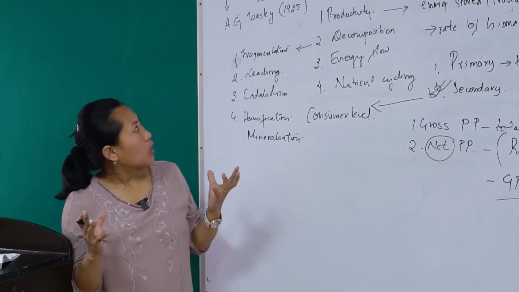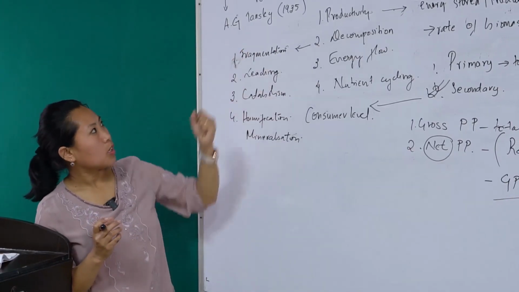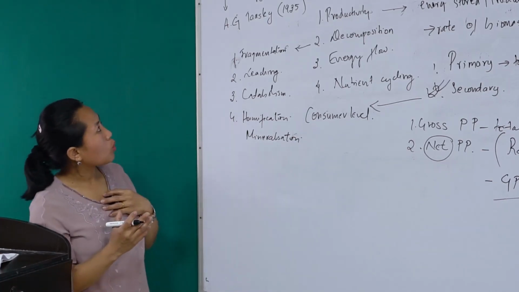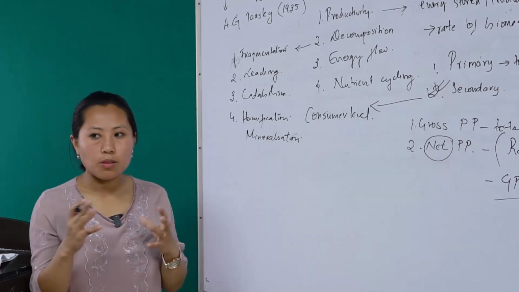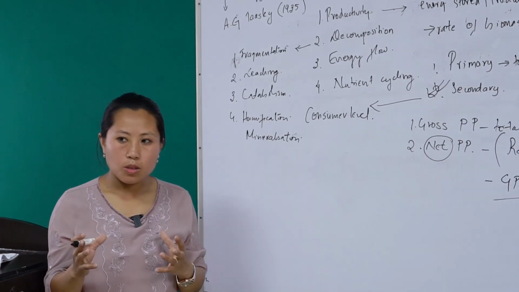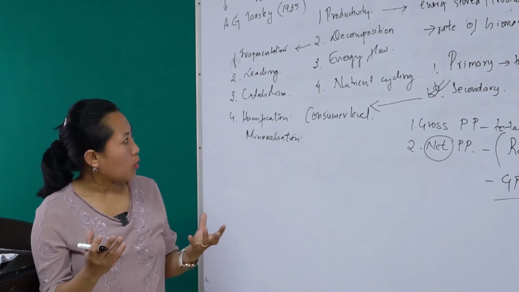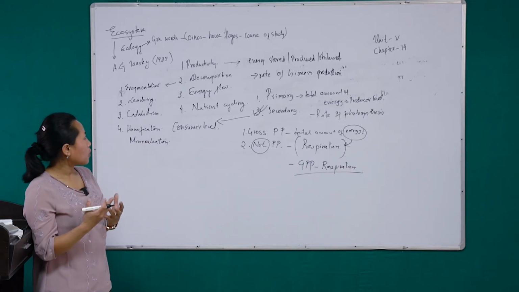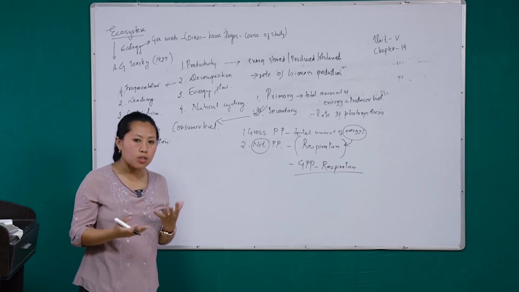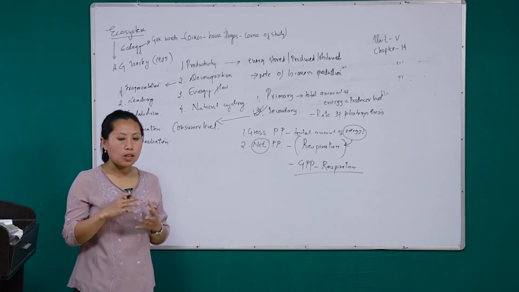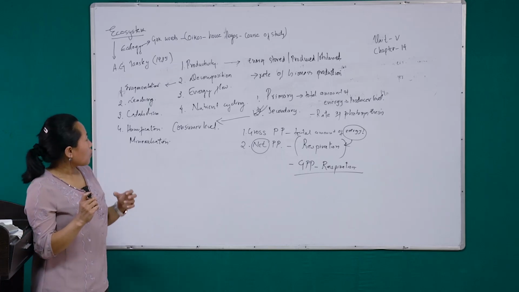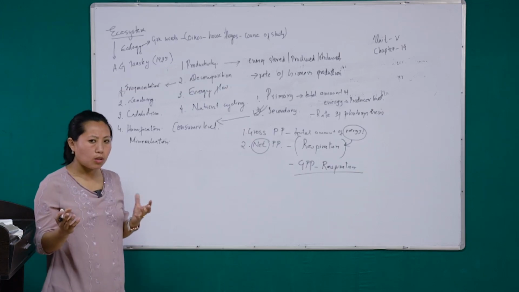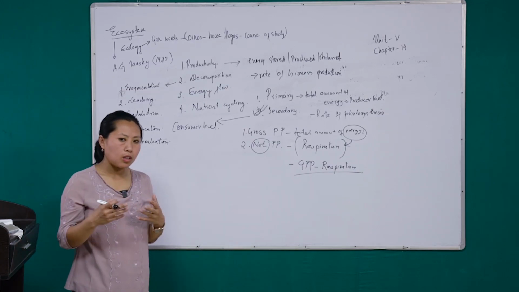So overall, ecology is derived from two Greek words, and it involves the interaction of living organisms with one another and with the environment. Also the ecosystem is an integrated system resulting from the interaction between the living organisms and the non-living factors, and it consists of biotic components, which consist of producers, consumers, and decomposers. Then the abiotic factors consist of inorganic substances, organic substances, and the climatic and edaphic factors. And the functions of the ecosystem: productivity, decomposition, energy flow, and nutrient cycling. We've discussed productivity, and we'll discuss decomposition in detail in the next class.